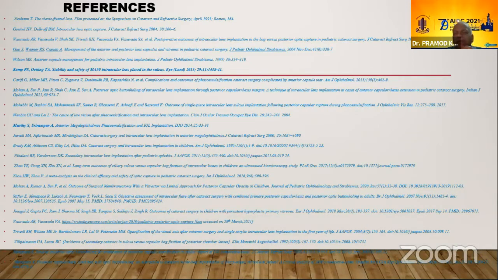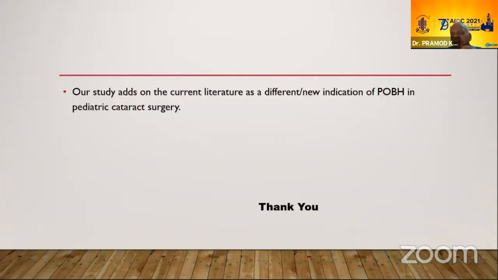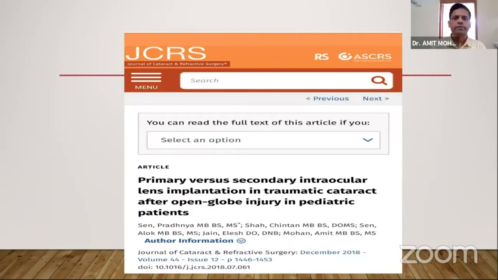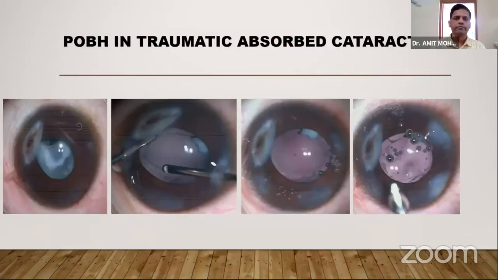Thank you. What was your primary outcome measure in your study? The primary outcome measure is to know the newer indications of posterior optic buttonholing, and the secondary outcome is the postoperative complications. That doesn't conform with your... I think your cases were very diverse presentations.